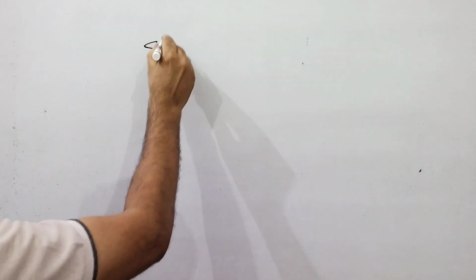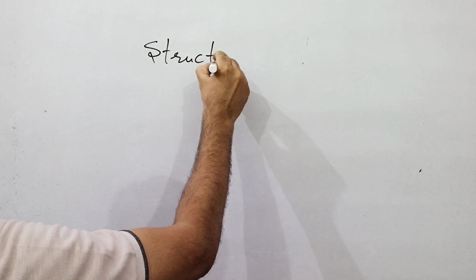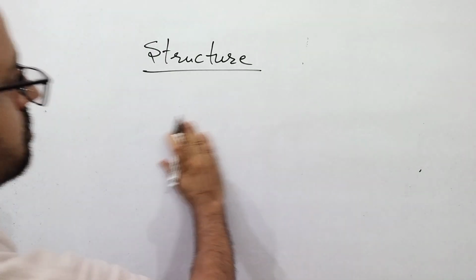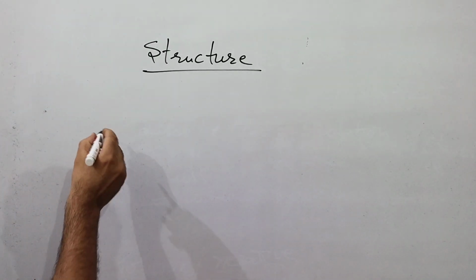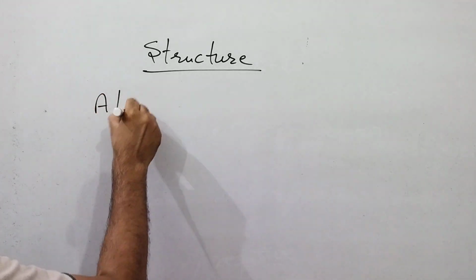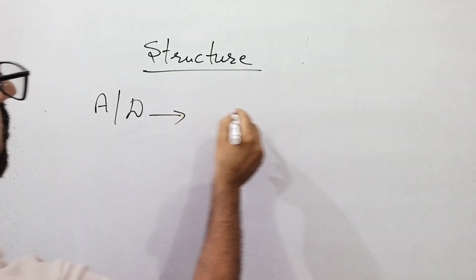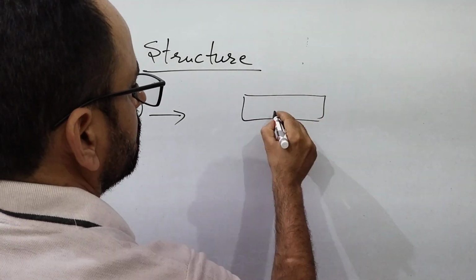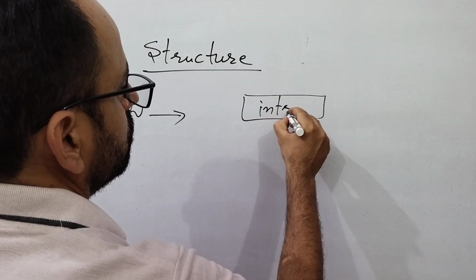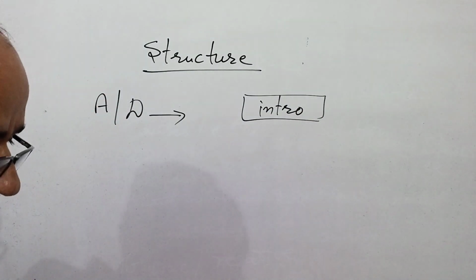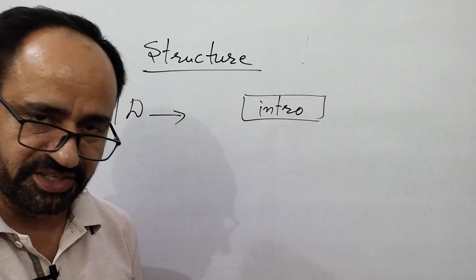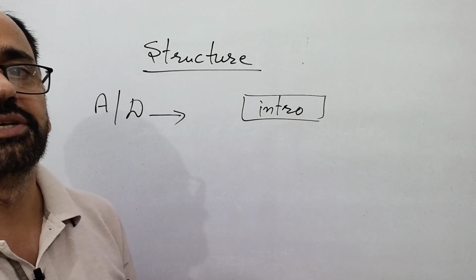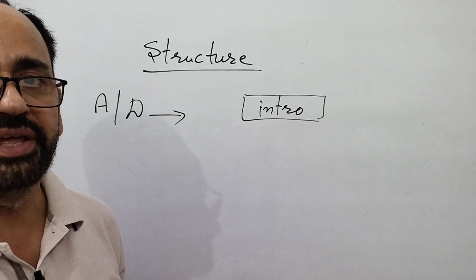Structure. For example, agree or disagree type. So there will be an introduction, that you will do by paraphrasing the statement and giving your own opinion.